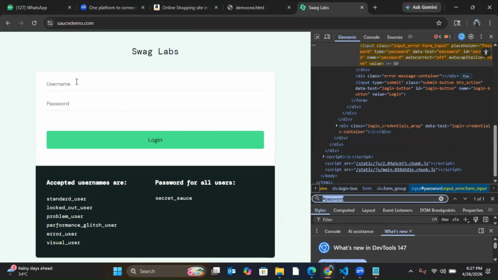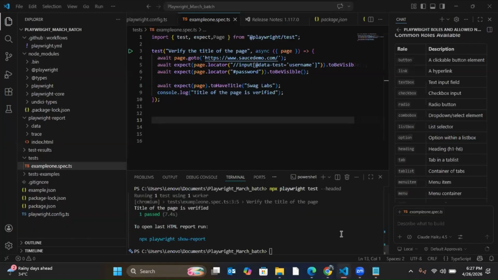In Selenium, what will happen if you have not used any wait? There is something called wait there, so it will fail. So to make it pass, I have to explicitly use a wait there. Even though the page is getting loaded, you wait for 6 seconds and then check whether it is present or not. Then you pass or fail based on the output. But that headache you don't need to take in Playwright.